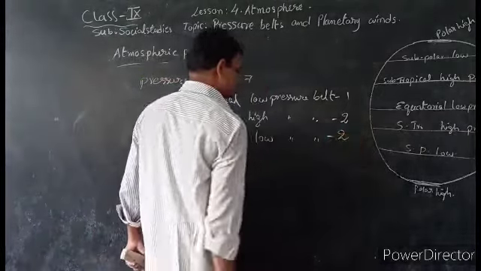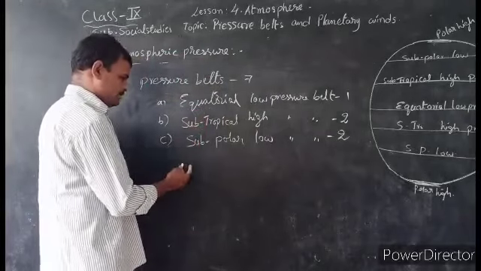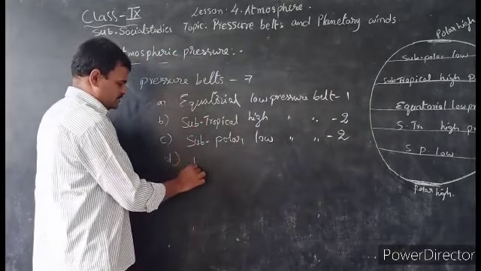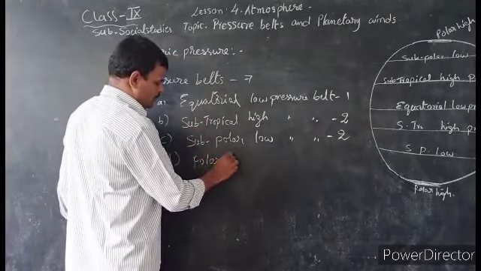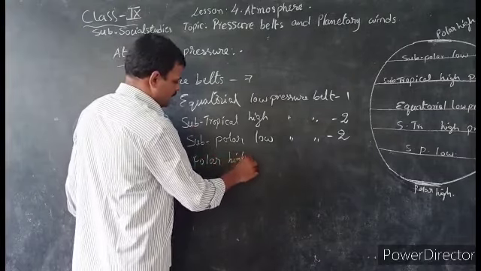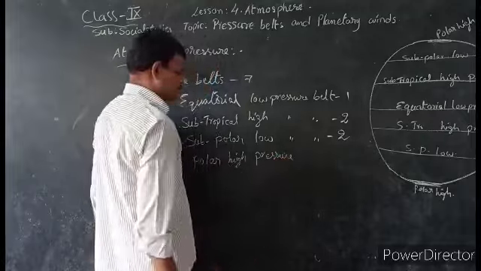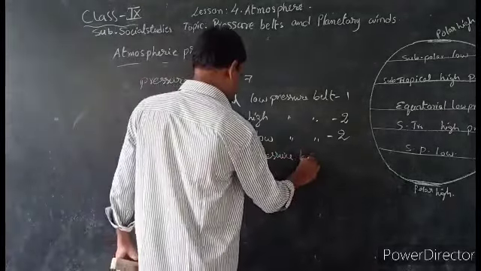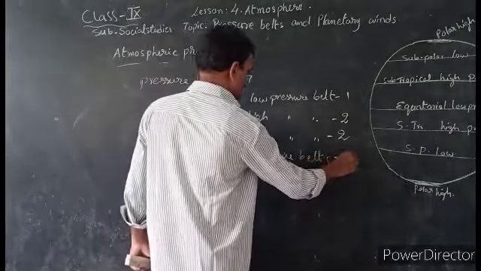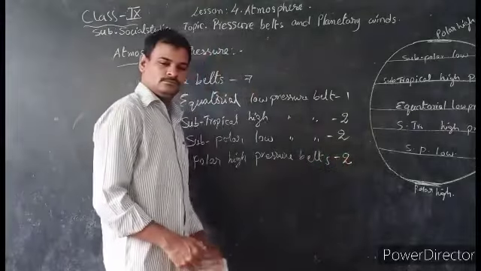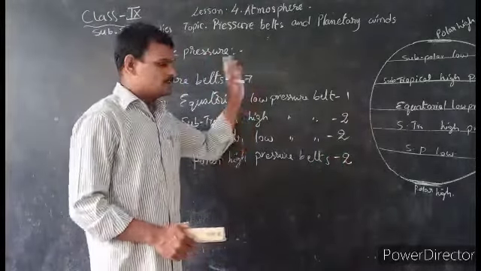These are also 2, like the subtropical high pressure belts. And the last one is polar high pressure belts. How many? 2. They surround the poles.